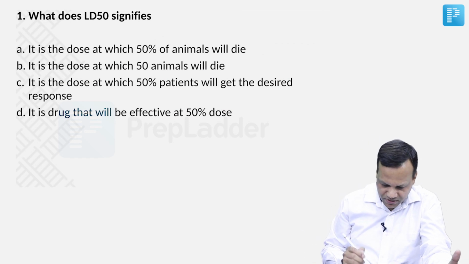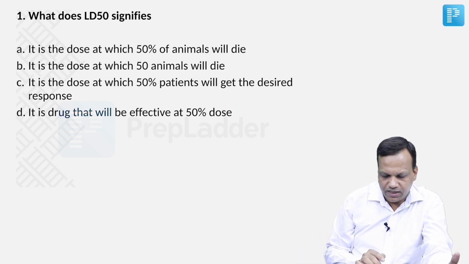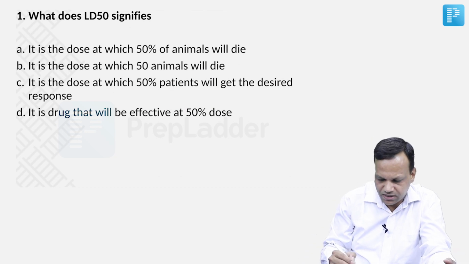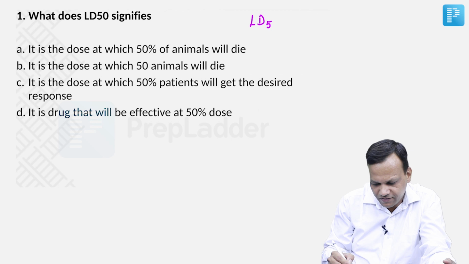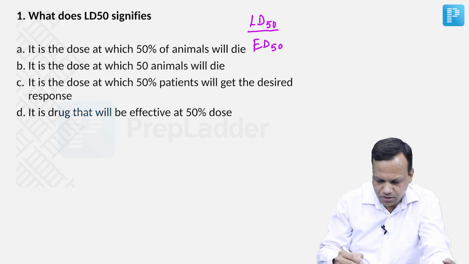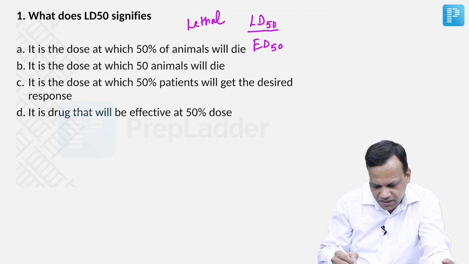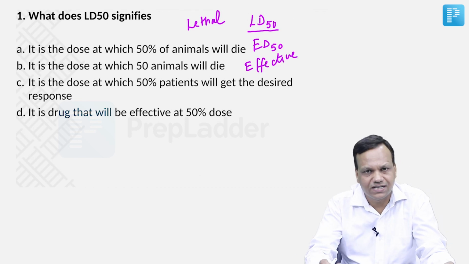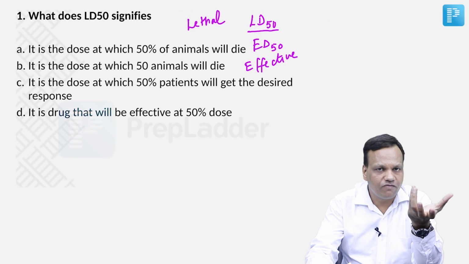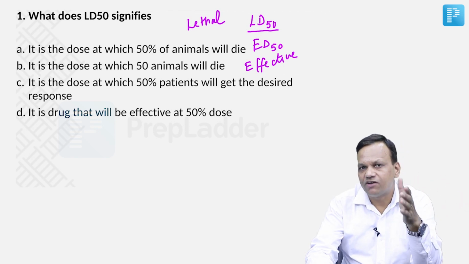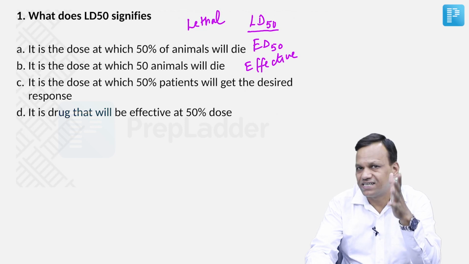So without wasting time, starting with the first question, what does LD50 signify? In our video lectures, we discussed there are two terms called LD50 and ED50. The other name of LD50 is median lethal dose, whereas ED50 is median effective dose. What is meant by median is how many animals or humans receive this dose, out of that 50%. So that 50% is called a median.